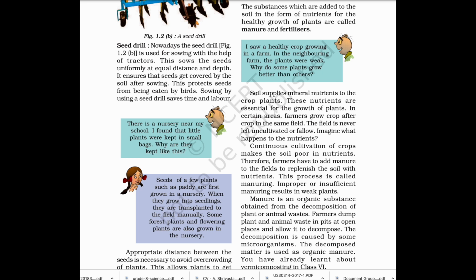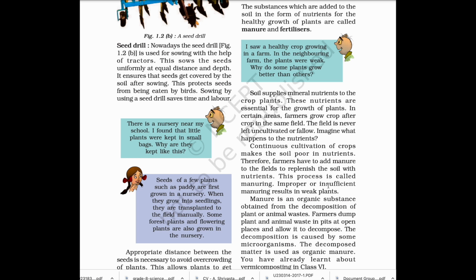In certain areas, farmers grow crop after crop in the same field. The field is never left uncultivated or fallow. Imagine what happens to the nutrients. Continuous cultivation of crops makes the soil poor in nutrients. Therefore, farmers have to add manure to the fields to replenish the soil with nutrients. This process is called manuring.